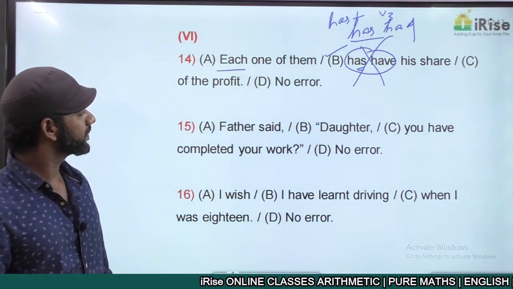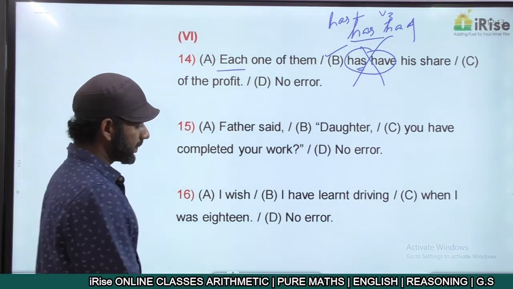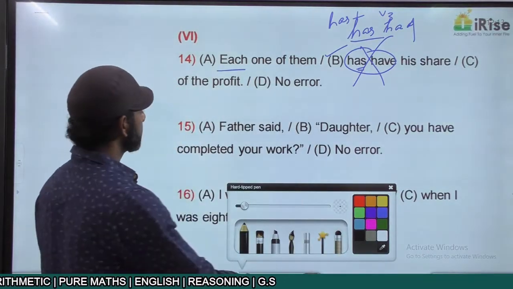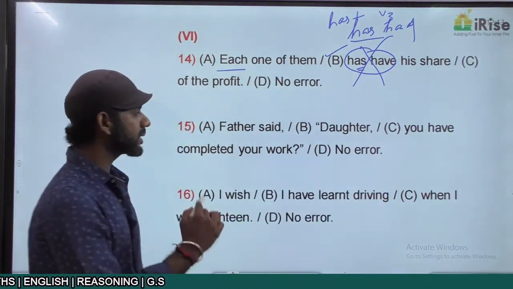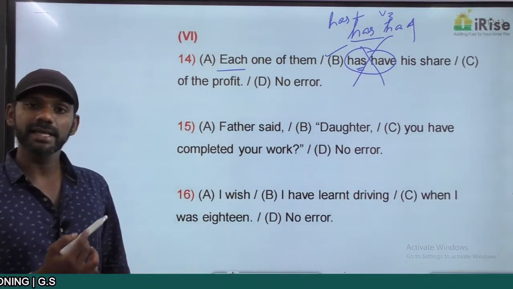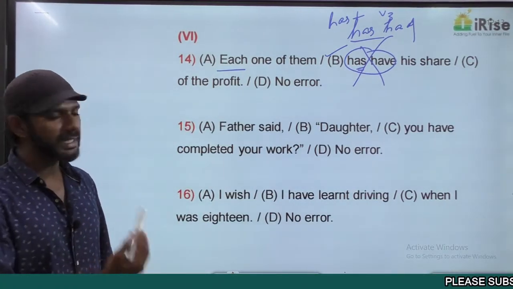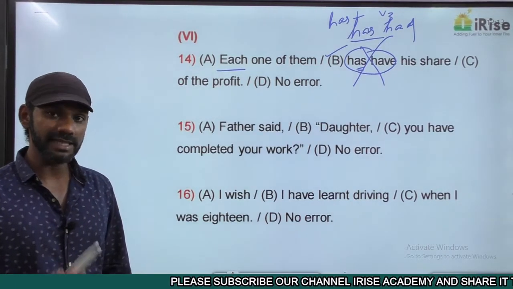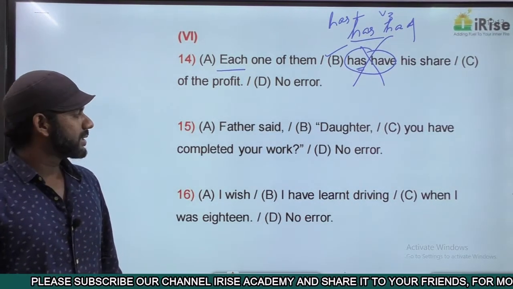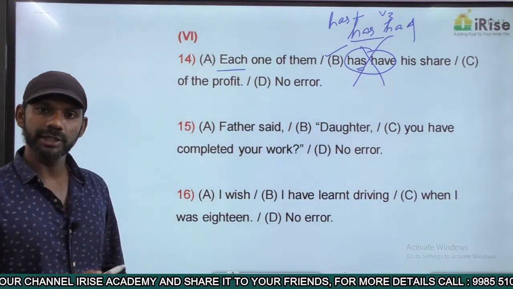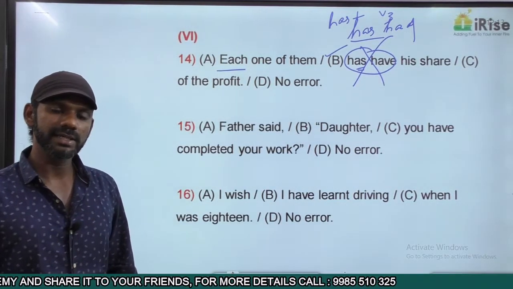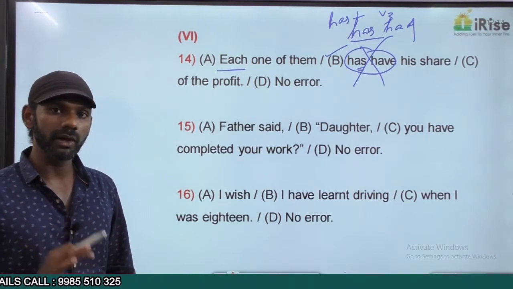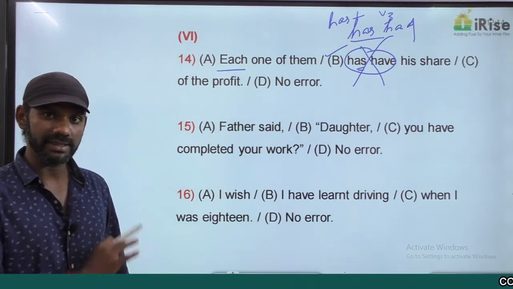Come to the next one. Father said, daughter, you have completed your homework? Question mark. This is an interrogative sentence. Actually, this is indirect speech because it's given within quotations. We'll discuss speech in detail. Daughter, you have completed your work? Interrogative. And if it is interrogative, the auxiliary verb must always come before the noun or pronoun. We discussed many times now in this exercise itself.